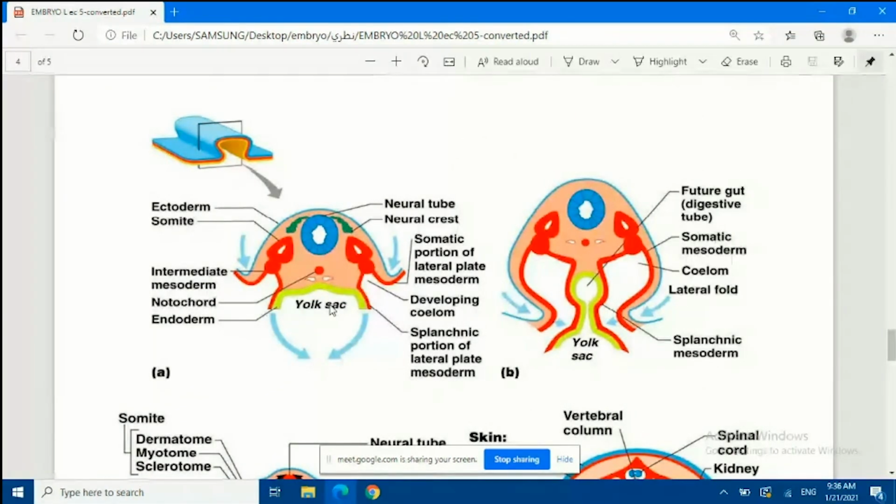Okay, so first of all we can see there is an ectoderm in blue color, and we will have somites. Look, we have a neural tube and neural crests on each side. This will show you that the notochord is just below the neural tube.